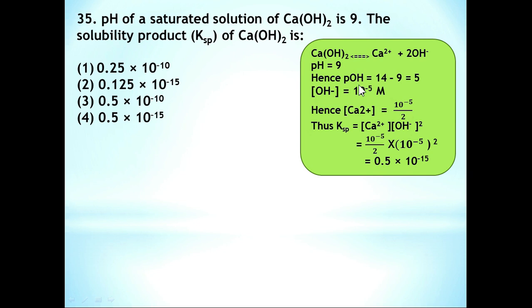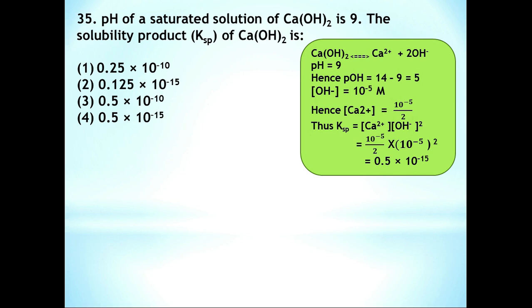Then if you look at this reaction, it is clear that the concentration of Ca2+ is half of the concentration of OH-. So Ca2+ is equal to 10 to the power of minus 5 by 2. Thus Ksp is equal to Ca2+ into OH- concentration to the power 2, that is 10 to the power of minus 5 by 2 into 10 to the power of minus 5 whole to the power 2.